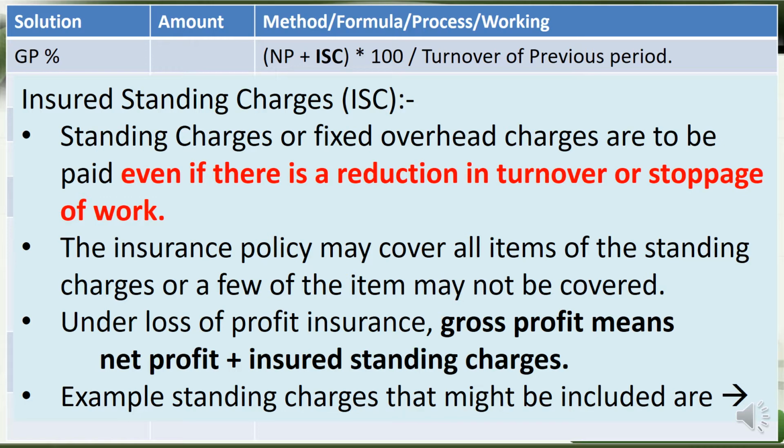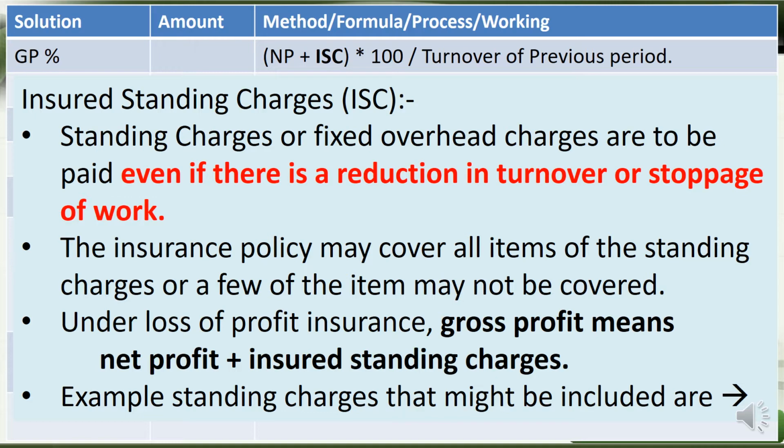But why do we do these things? Under loss of profit insurance, gross profit means net profit plus insured standing charges. Normally gross profit percentage is calculated on gross profit, so net profit plus insured standing charges is the gross profit. That is the idea.